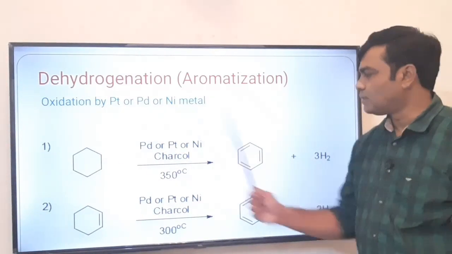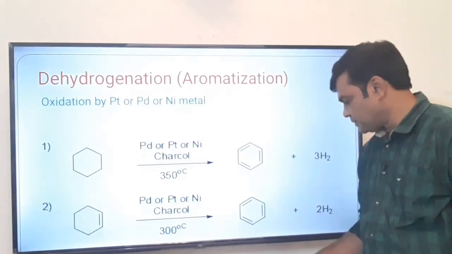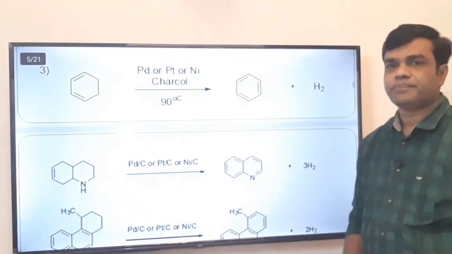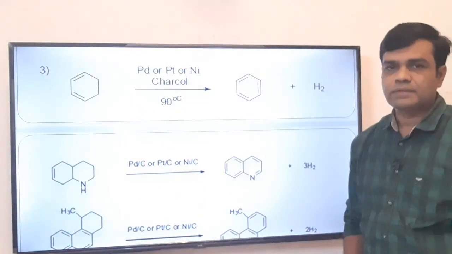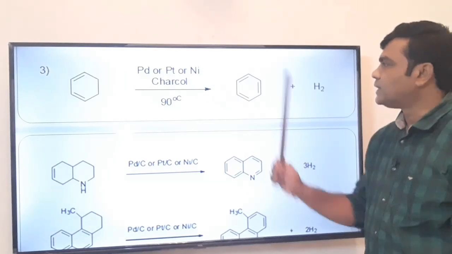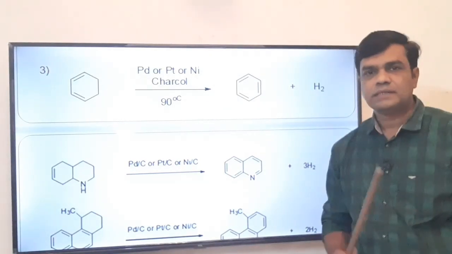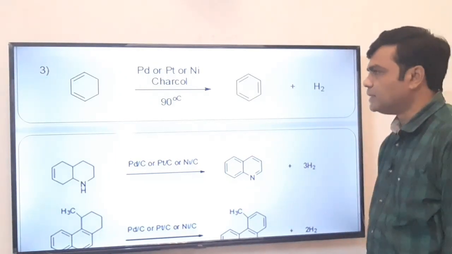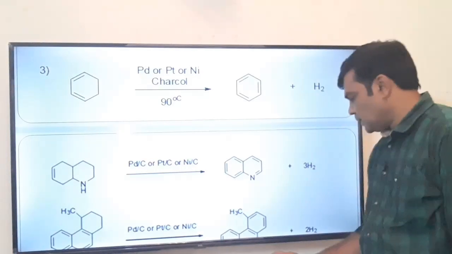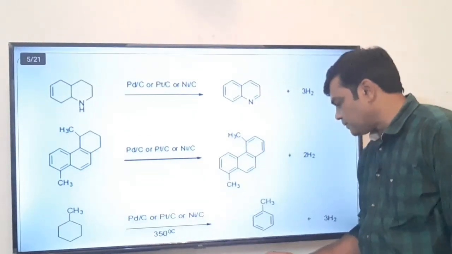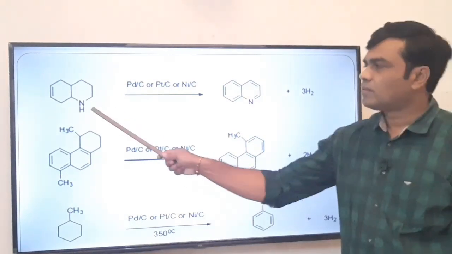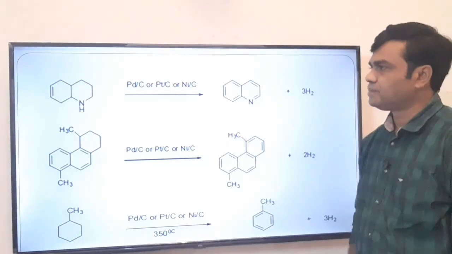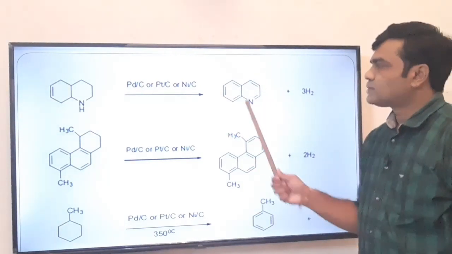It means the non-aromatic compounds are converted into aromatic compounds. See another example. This is cyclohexadiene. Same reagent, we get benzene. Cyclohexane, cyclohexadiene, all these are converted into benzene, that is an aromatic compound. Let us see some interesting examples again. See, this is a non-aromatic compound, but this is an aromatic compound. Its name is quinoline. Why is it called an aromatic compound?